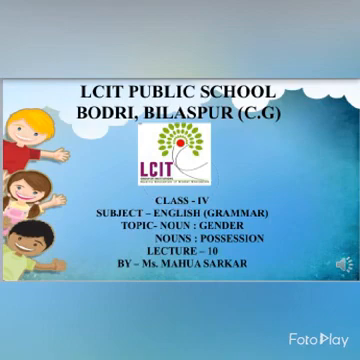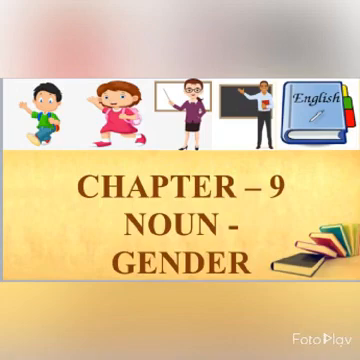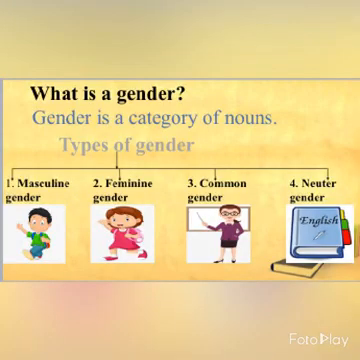Today, I am going to teach you two new lessons from your Cornerstone Grammar and Skills book. So, starting with our first topic, we are going to look at chapter number 9, Noun, Gender. As you have already learned, the noun is the name of a person, place, animal or thing. So, what is gender? Gender is a category of nouns.